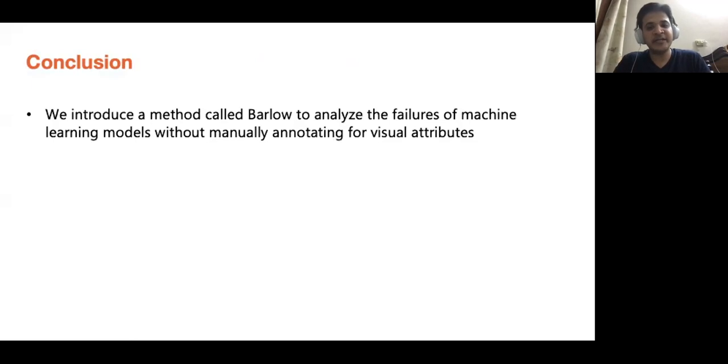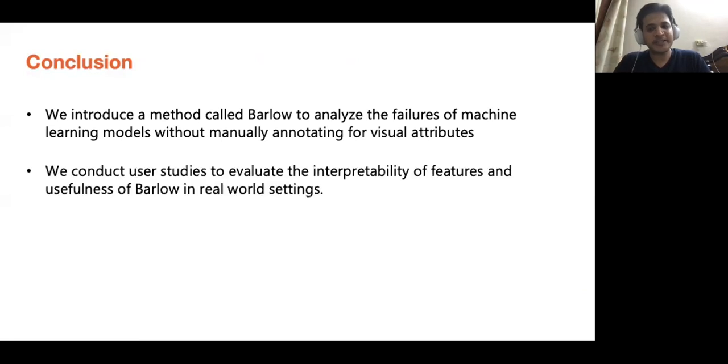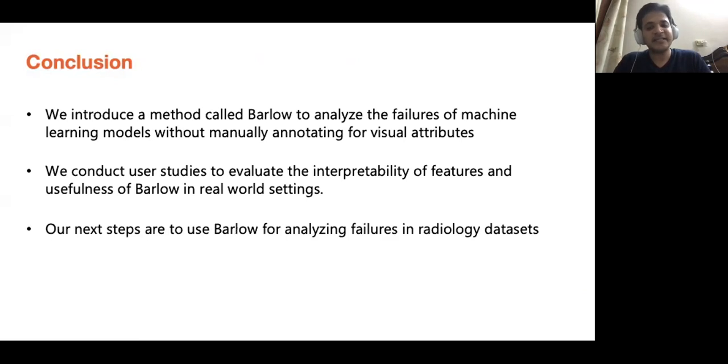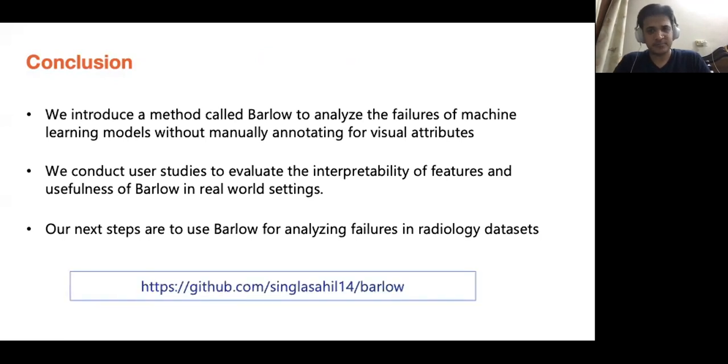In conclusion, we introduce a method to analyze the failures of machine learning models without manually annotating for visual attributes. We conduct user studies to evaluate the interpretability of features and usefulness of Barlow in real-world settings. Our next steps are to analyze failures in radiology datasets using Barlow. Code is available on GitHub.